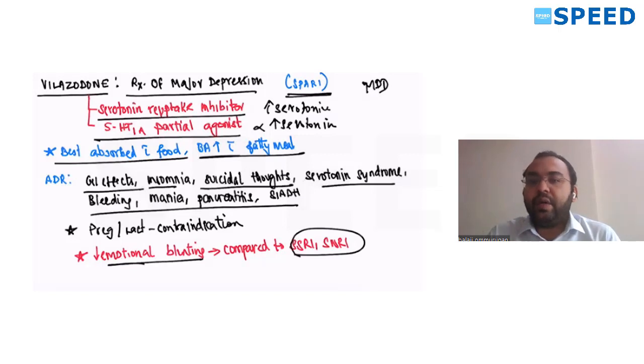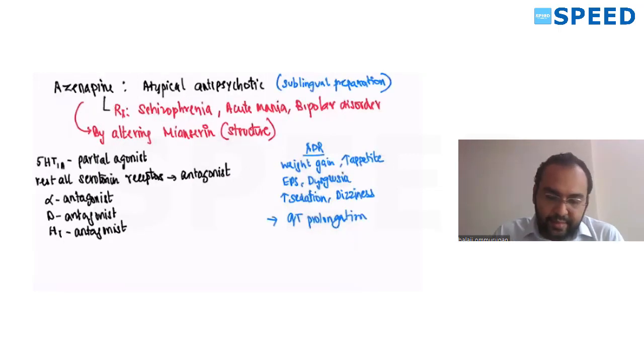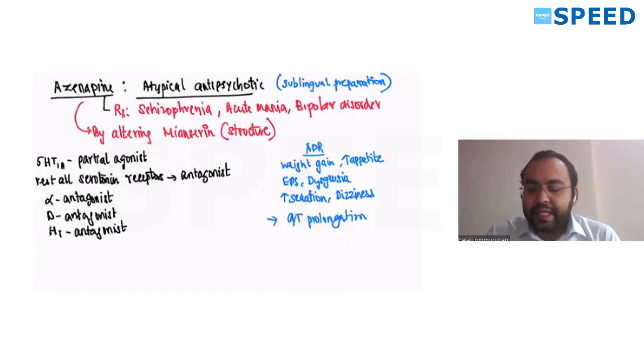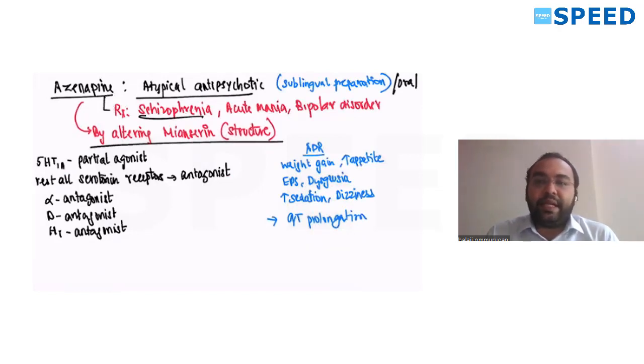This is a newer, novel antidepressant. Now we want to see the other options also. Asenapine is an atypical antipsychotic given by oral as well as sublingual route for schizophrenia treatment. It is produced by altering mianserin's structure. Mianserin is an antidepressant, but the structure has been chemically altered to produce asenapine. It has 5-HT1A partial agonistic action, while at the rest of the serotonin receptors it is an antagonist.